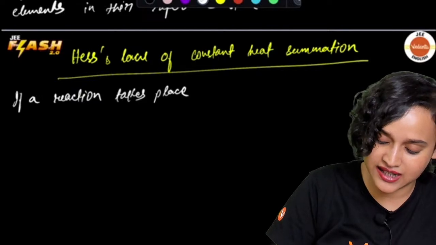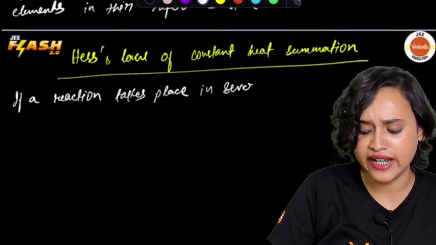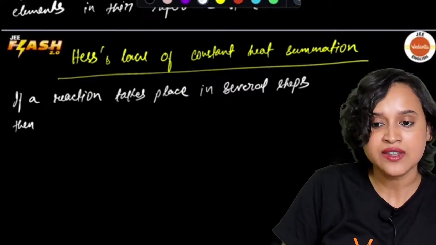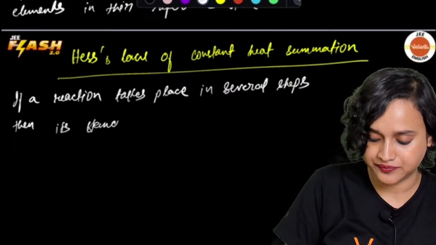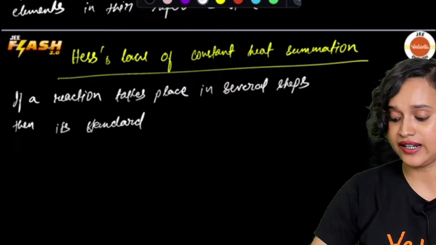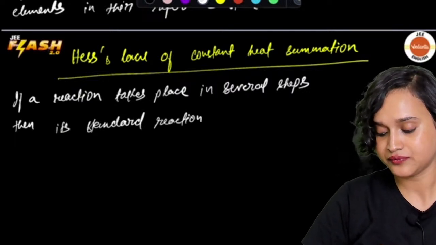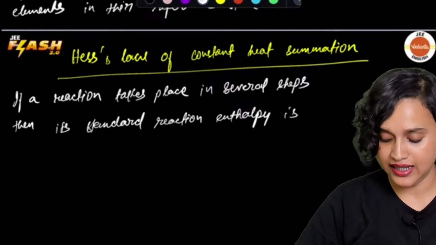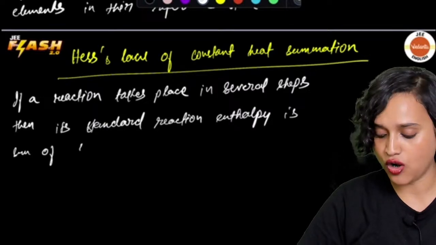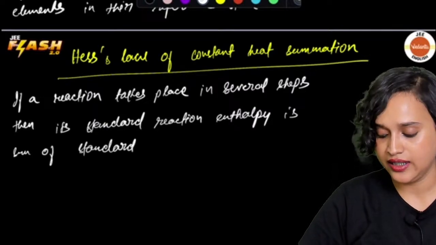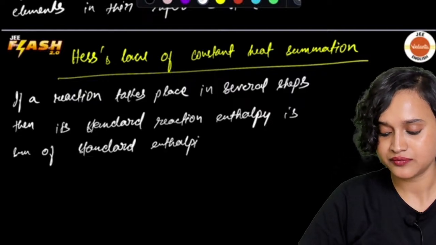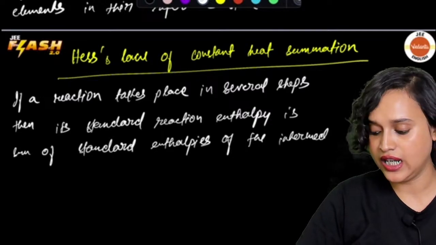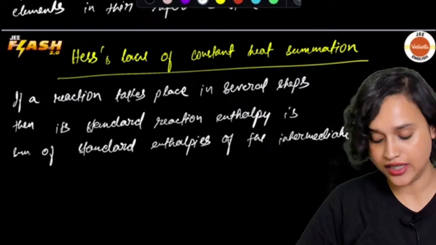If a reaction takes place in several steps, or 10 steps, or 100 steps, or whatever steps, then its standard reaction enthalpy is the sum of standard enthalpies of the intermediate steps, of the intermediate reactions.